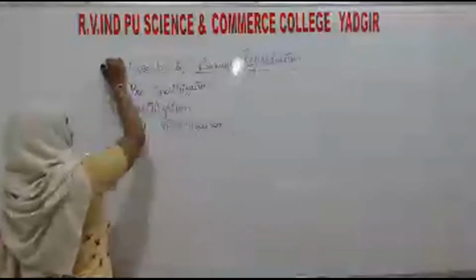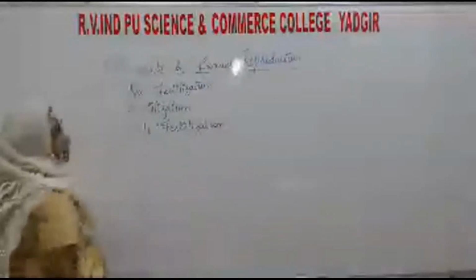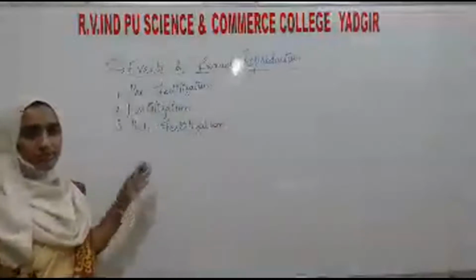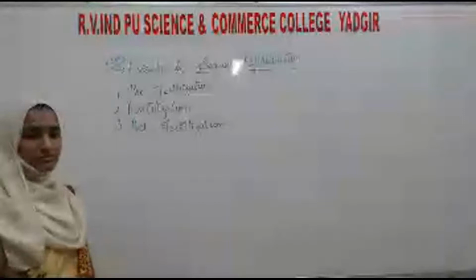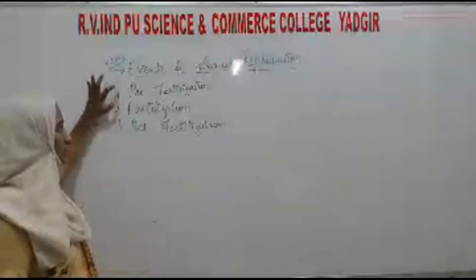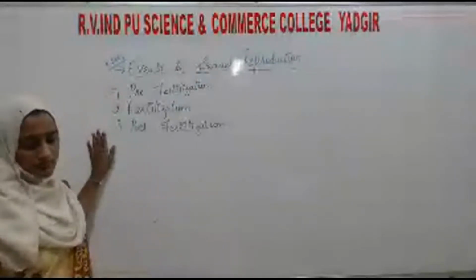This also asks for 3 marks: stages in life cycle, events in sexual reproduction. Pre-fertilization, fertilization and post-fertilization.